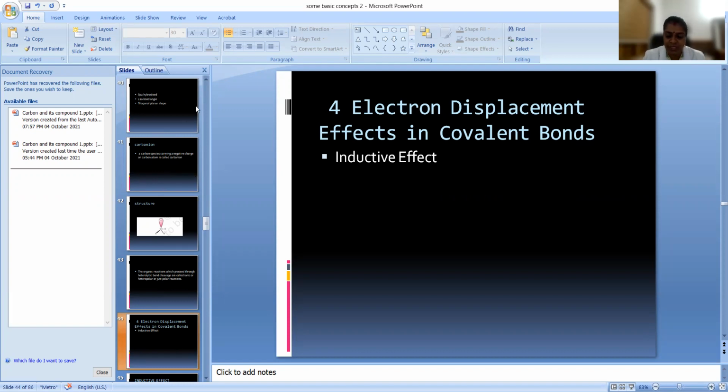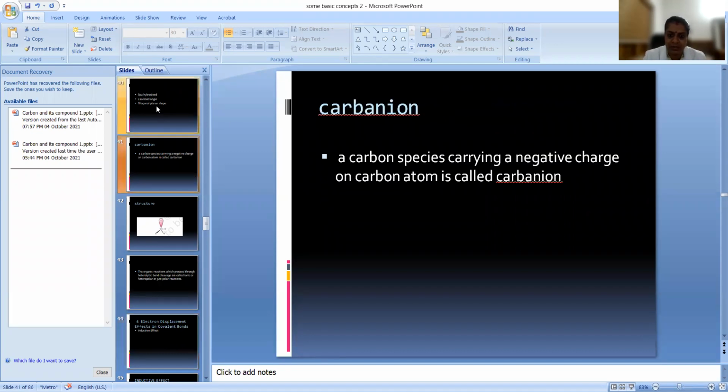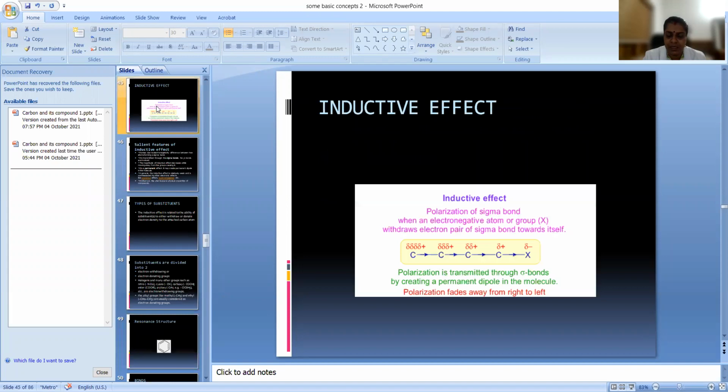So what do you mean by inductive effect? Let us see that at first. What is inductive effect? It's a polarization of a sigma bond. Inductive effect means the polarization of a sigma bond, when an electronegative atom or a group withdraws the electron pair of the sigma bond towards it. So here you see, this is an electron withdrawing group.